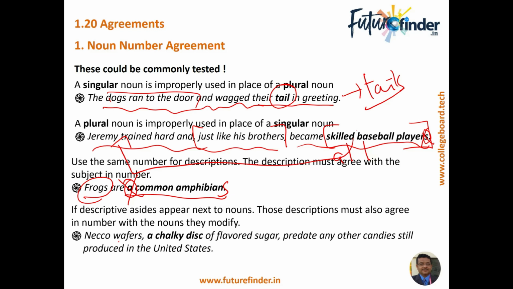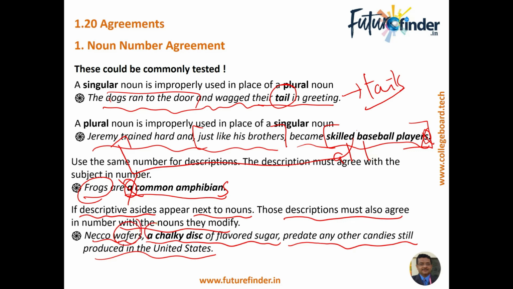So the next concept is that if descriptive aids or modifiers appear next to the noun, those modifiers should also agree with the noun in number. So, "Necco wafers, a chalky disc of flavored sugar, predate any other candies still produced in the United States." Necco wafers, obviously a plural. A chalky disc is definitely incorrect. It should be chalky discs. It cannot be a chalky disc of flavored sugar, and then the sentence continues.